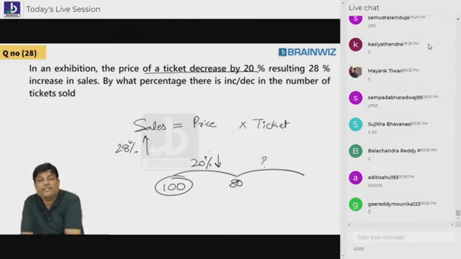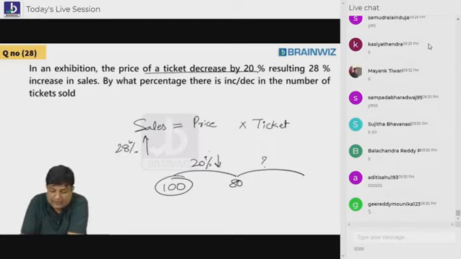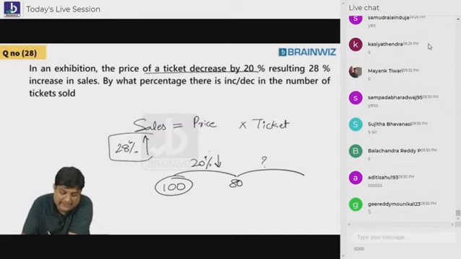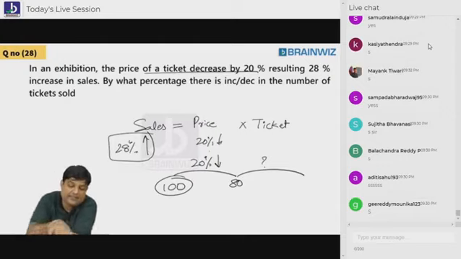Is it fine, everybody? 20%. Are you sure? Let's try to move forward. So the other number is not given, but sales is given. Sales is increased by 28%.